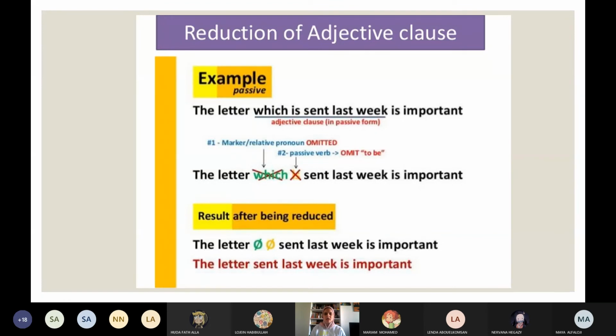Again, an adjective clause is a subordinate clause. It has a subject, it has a verb, but no complete thought. I can't say a subordinate clause and stop. It needs an independent clause to rely on. It is like a little child. He can't walk alone in the street. He needs his parent. So a subordinate clause is a baby that cannot stand alone. It needs a father to go with. Independent clause is a father. Once I use a subordinate clause as an adjective clause, once as an adverb clause. Today we took adjective clause, how we form it.